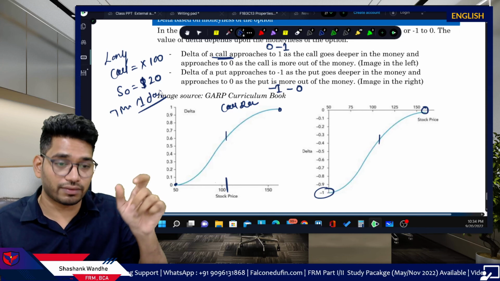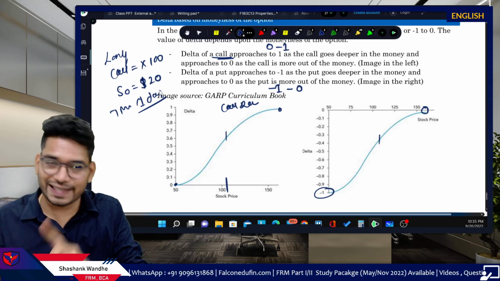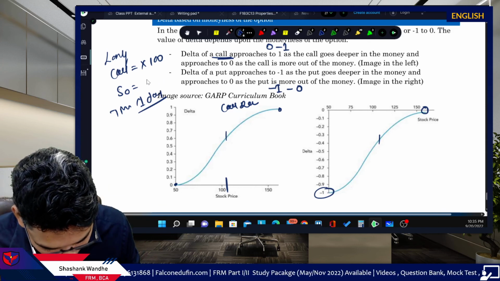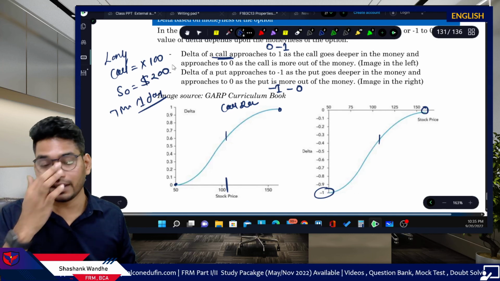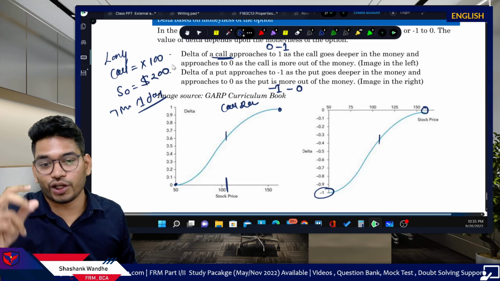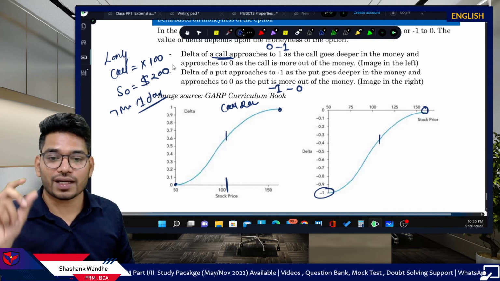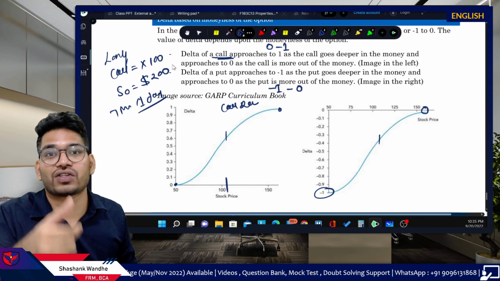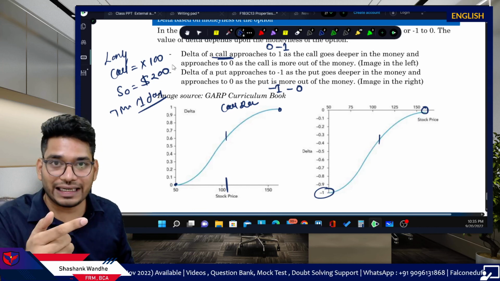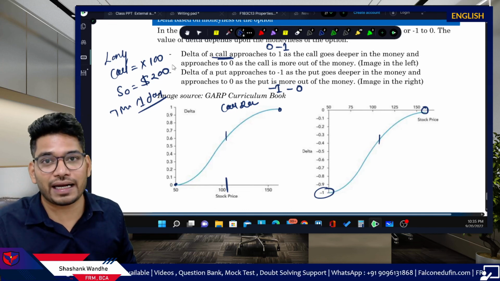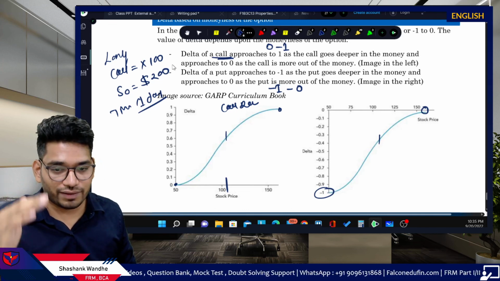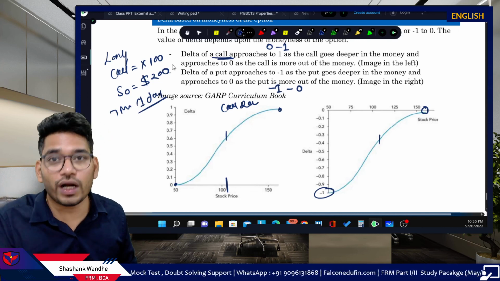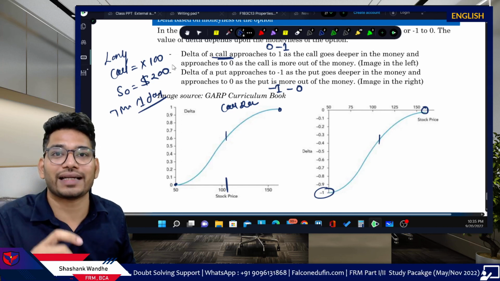Now imagine the same scenario, but the underlying price is trading at $200. If the underlying price increases by $10, your option price will increase by $10, because whoever is buying that option knows that now he will get an extra $10 because of this increase. If the underlying price decreases by $10, the option price will decrease by $10, because now the holder knows he is not going to get that extra $10 payoff.